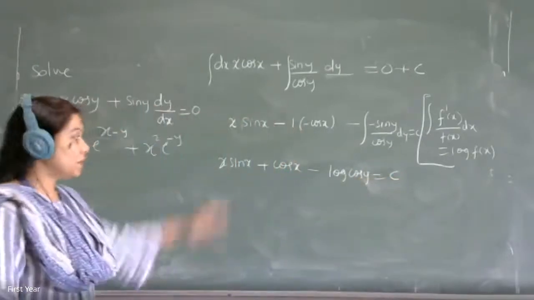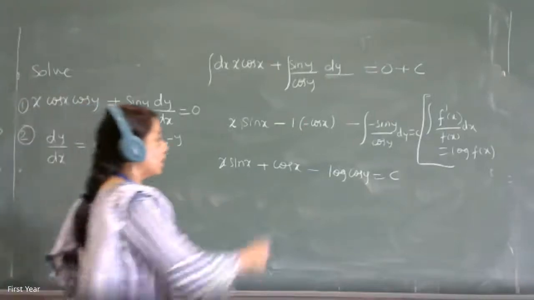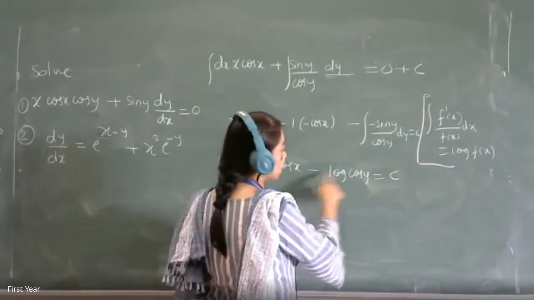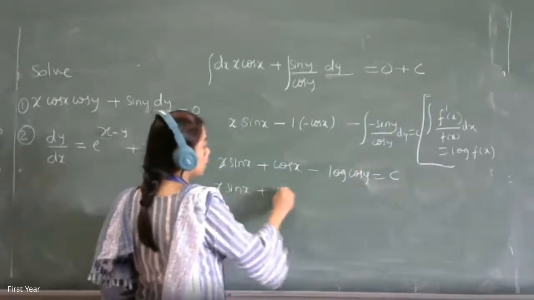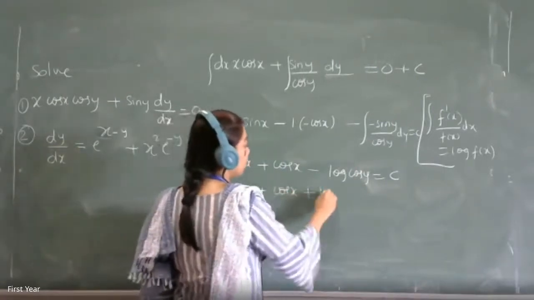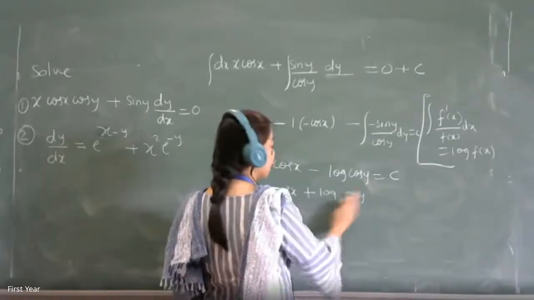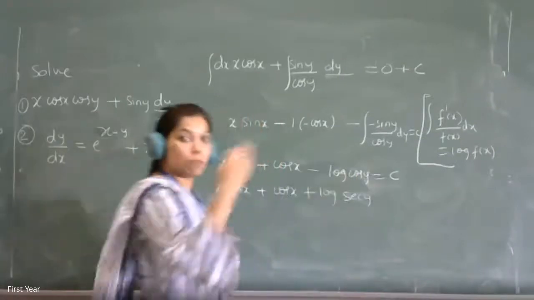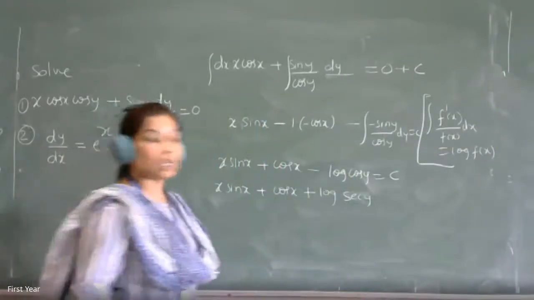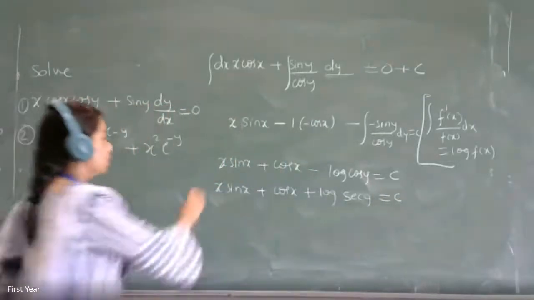But if this minus sign is not there in your option, since it is an MCQ exam, what you have to do? x sin x plus cos x plus log of cos y to the power minus 1. Should I write directly sec? Because this will become to the power minus 1, which means 1 by cos, and 1 by cos means sec. Is equal to c. That's your final answer.